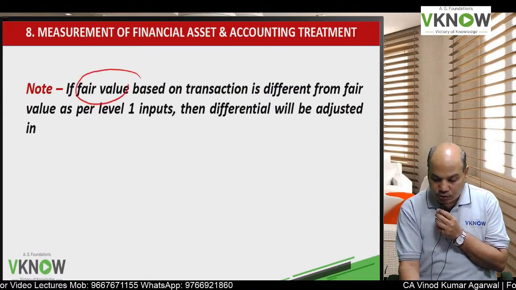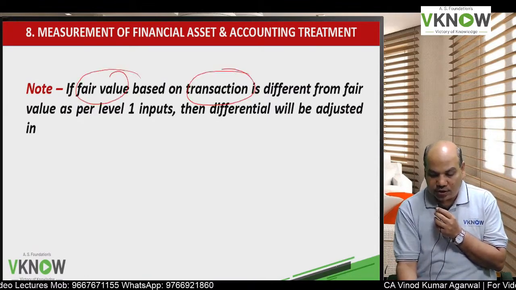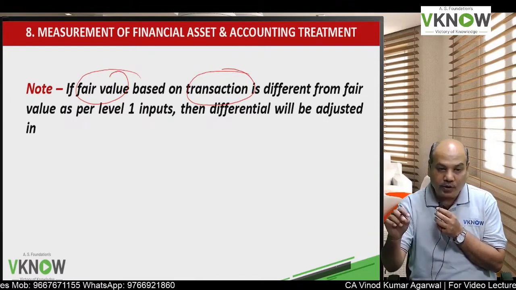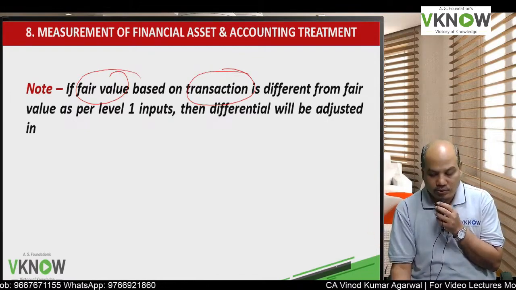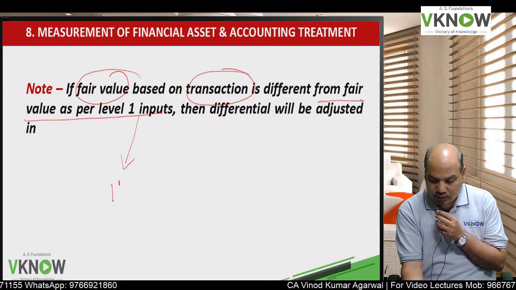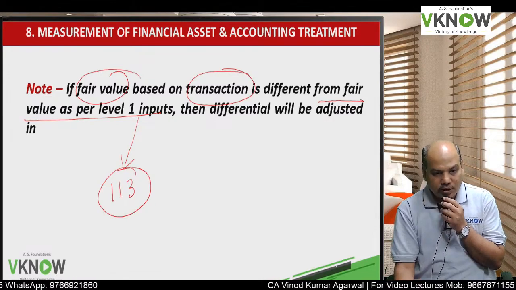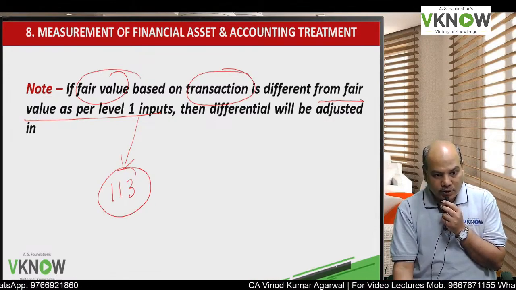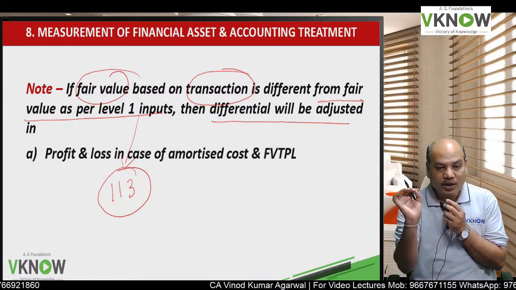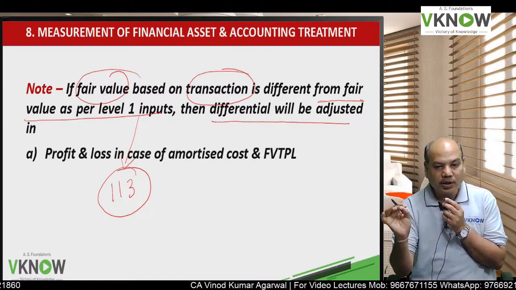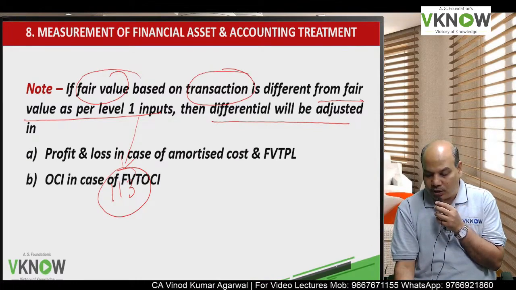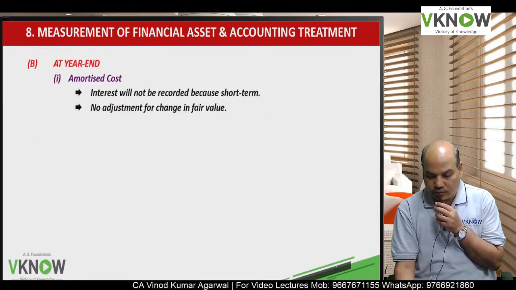If fair value based on transaction is different from fair value as per level 1 input, that fair value as per level 1 input is covered by IND AS-113. So if there is a difference, that difference will be adjusted in P&L account if the instrument is FVTPL, and OCI if the instrument is FVT OCI.